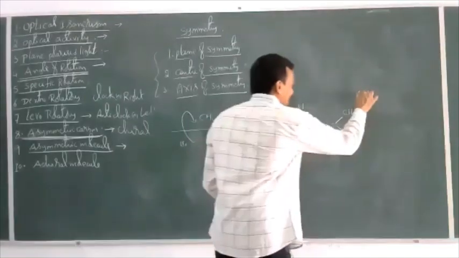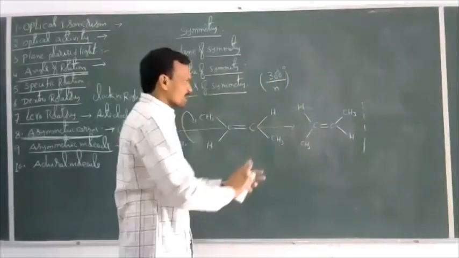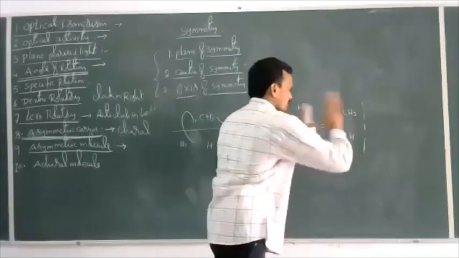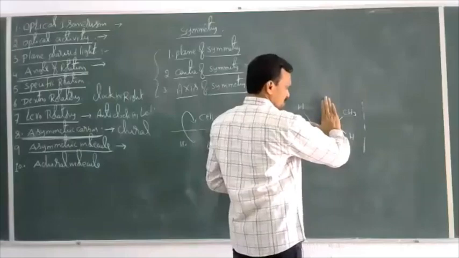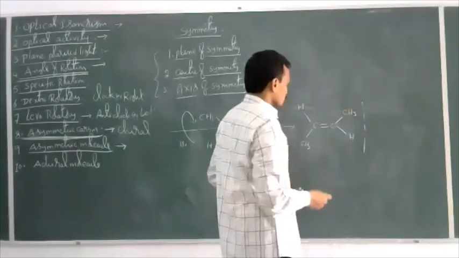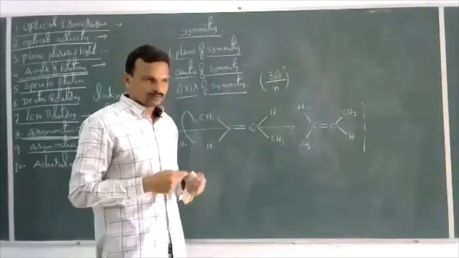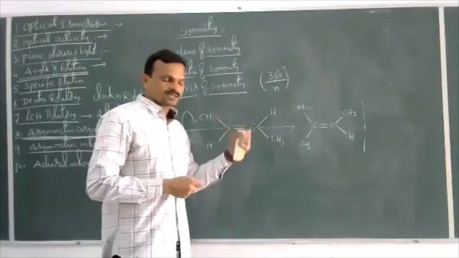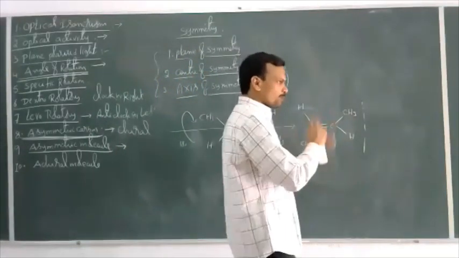And now I'll take the mirror image of this molecule. If you take the mirror image of this molecule, this will be reversed. Like this, an object is there; if you take the mirror image, you get it reversed. That means in a mirror, what is on the right hand side appears on the left, and what is on the left appears on the right side in the mirror. The image will be opposite.